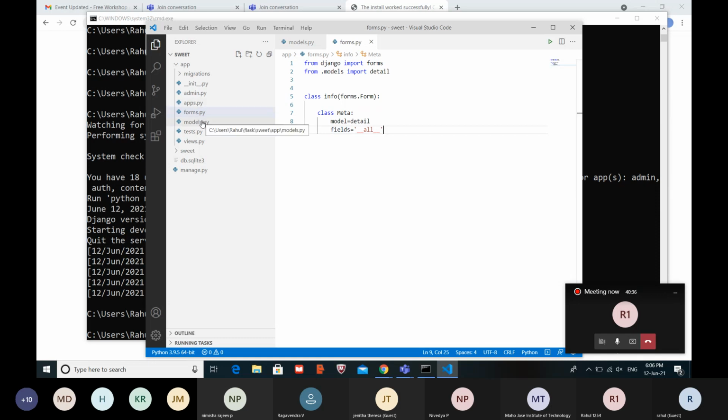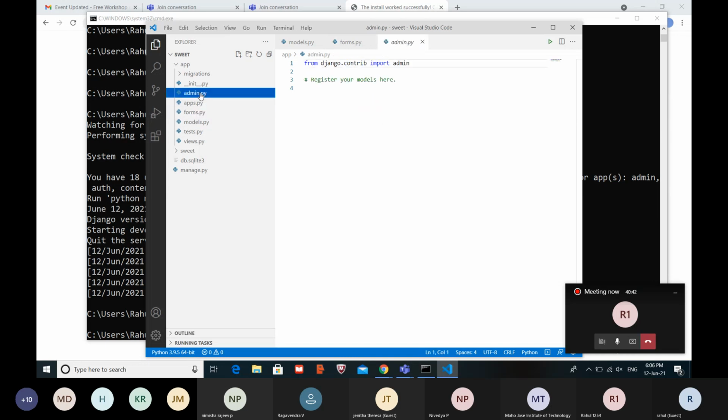Now we have created the model, and we should register the model. I'm registering the model so that the model which we have created is visible in the admin site.